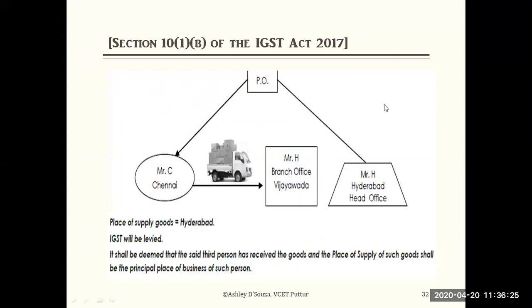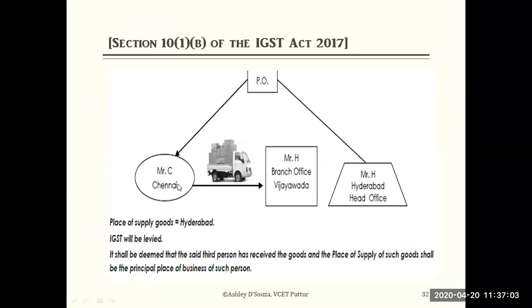You look at here, Mr. C of Chennai is supplying the goods by truck to Mr. H of Vijayawada. Actually, Mr. H is in Hyderabad, the head office. So Mr. H has ordered the goods. But on the way, Mr. H has directed Mr. C, please do not supply here, supply to Vijayawada instead. Please redirect and supply to Vijayawada, where there is one more office, my branch office. Please supply there. Okay. So then PO means principal office.